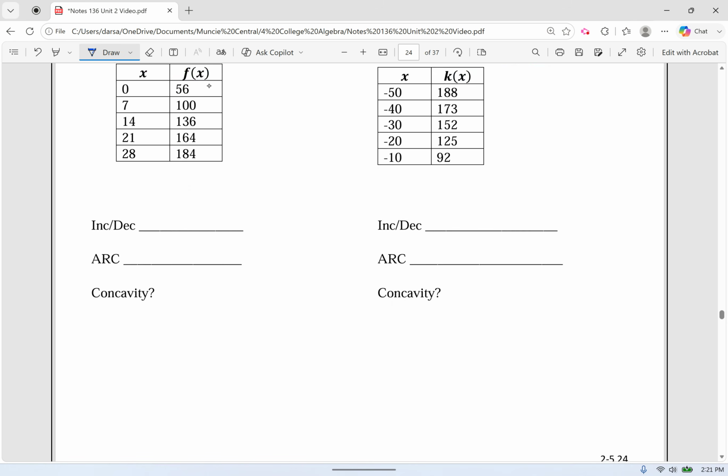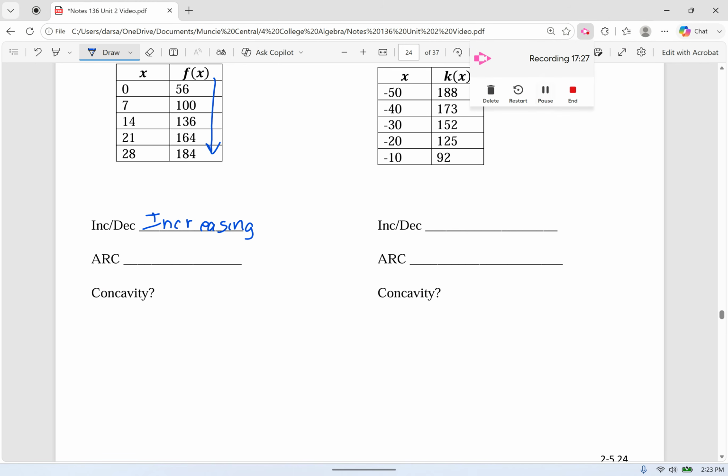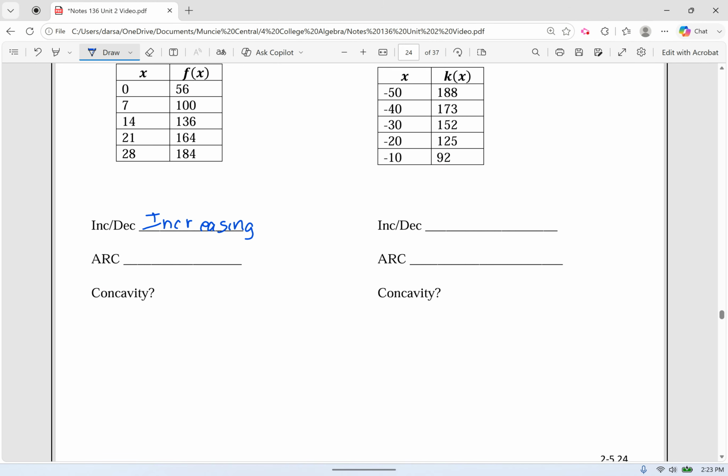Okay, let's try the next one. As the x's are getting bigger, the y's are getting bigger. So this one is definitely increasing. And if we look at the slopes, I have calculated them ahead of time, and we can just very quickly see what the slopes are here. The slope between these 2 points was 8.8. The slope between these 2 points is 5.14. The slope between these is 4. And the slope between these is 2.8. So we're increasing, but the rate that we're increasing is getting smaller and smaller.